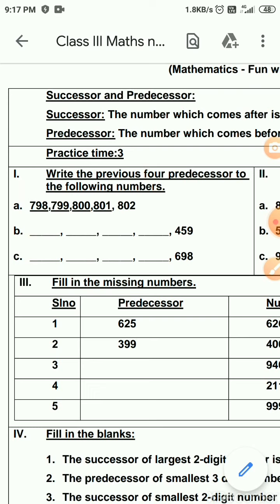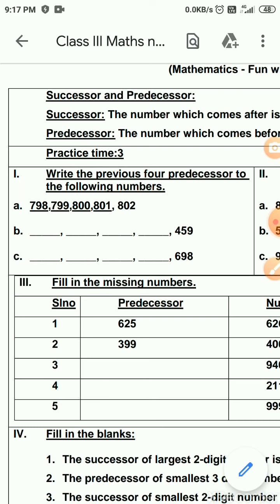801. What is the predecessor of 801? 800. What is the predecessor of 800? 799. What is the predecessor of 799? 798. So what we are doing? We are doing backward counting from 802.